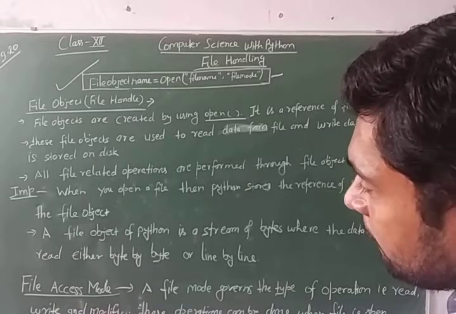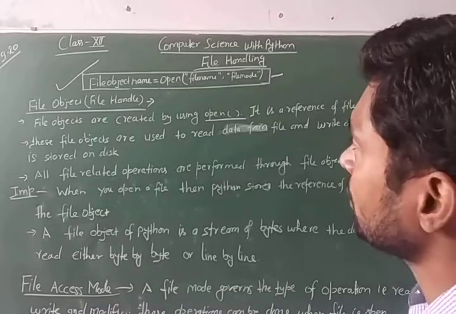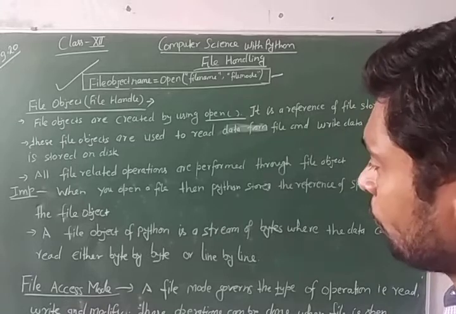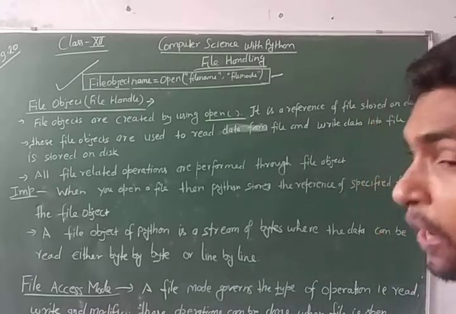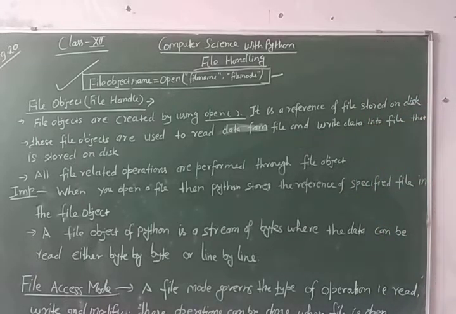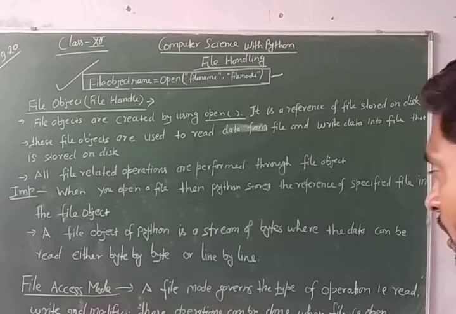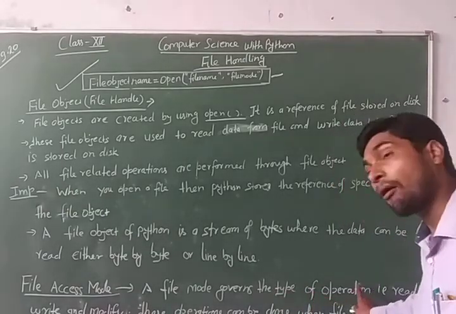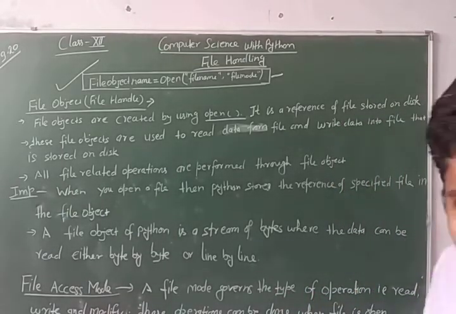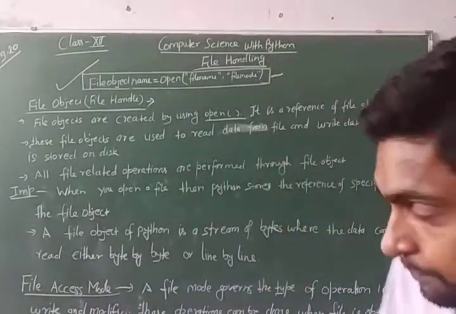Now let us see the file access mode. What do you mean by file mode? A file mode governs the type of operation. File mode means type of operation.